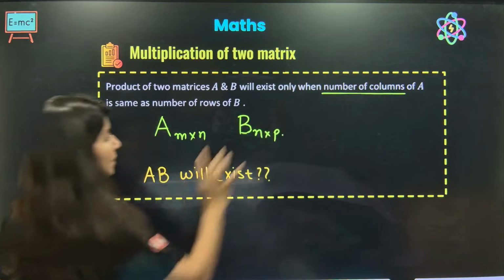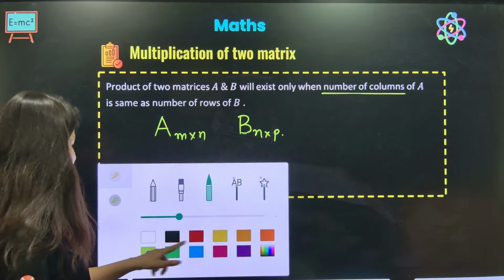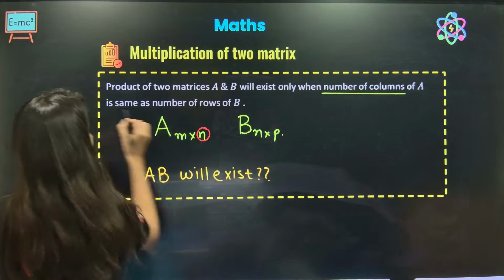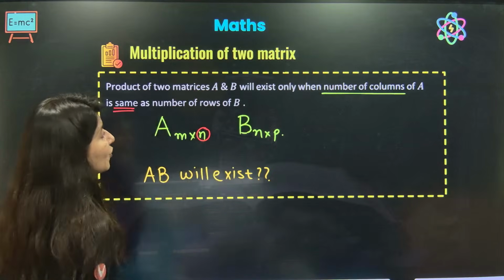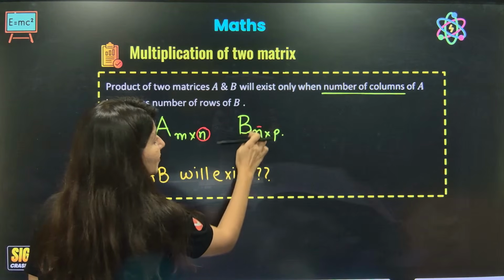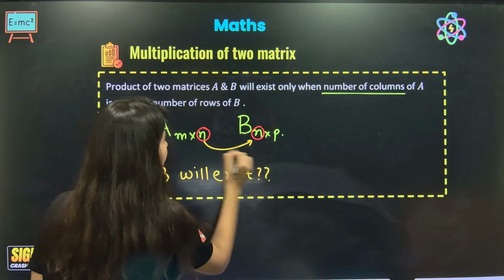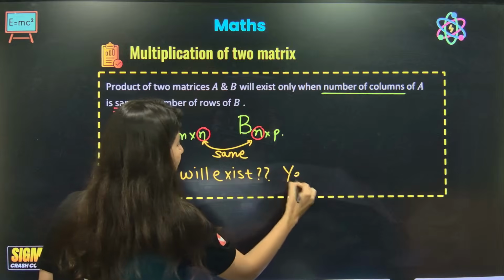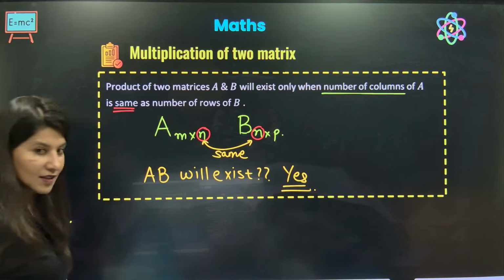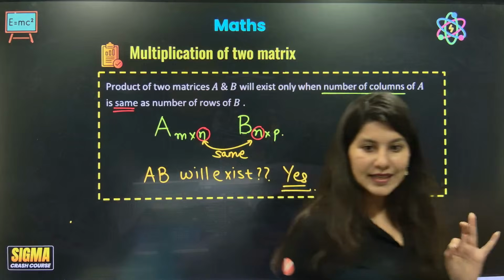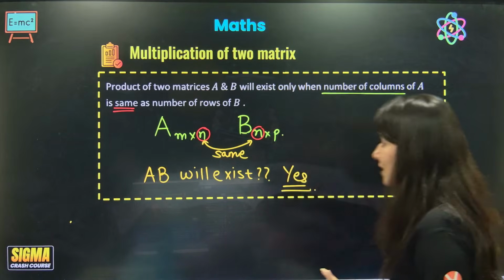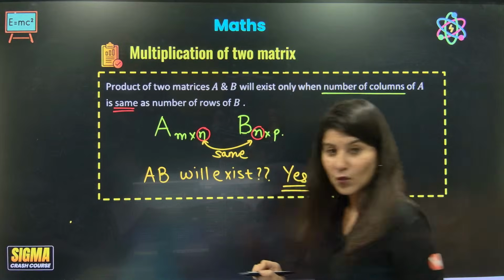Product AB will exist if the number of columns of A, which is N, is equal to the number of rows of B. The number of rows of B is this. Can you see they are the same? If they are the same, then yes, the product will exist. Got it, everybody? Now one more thing.